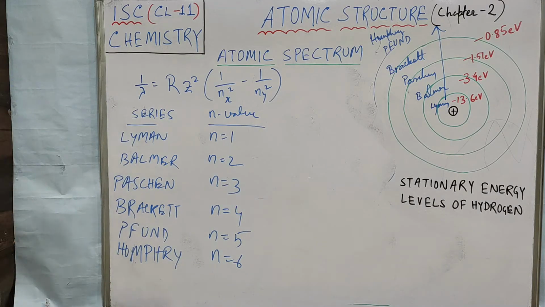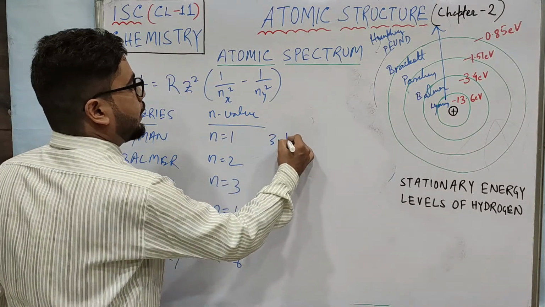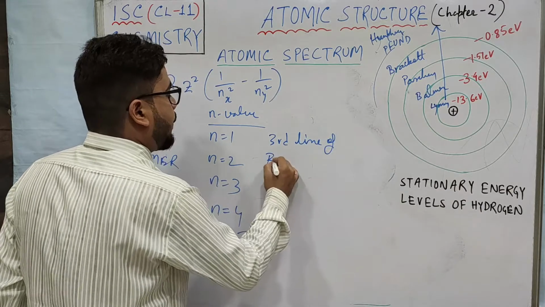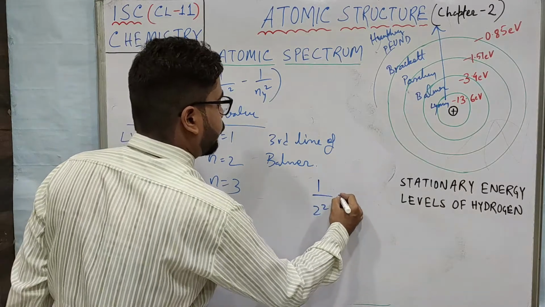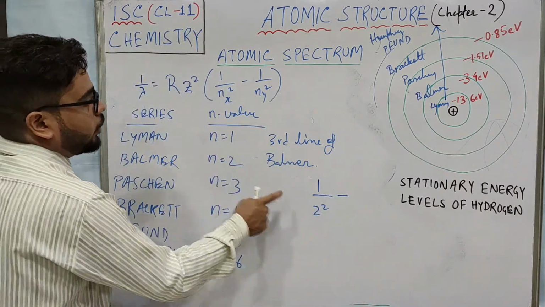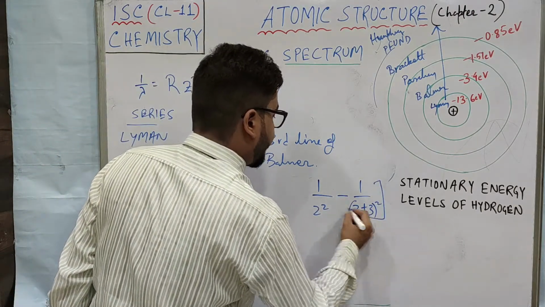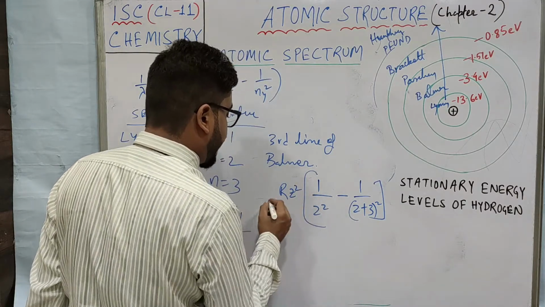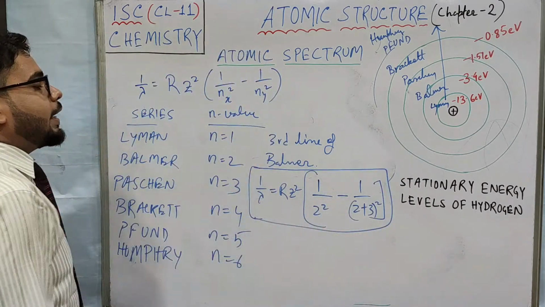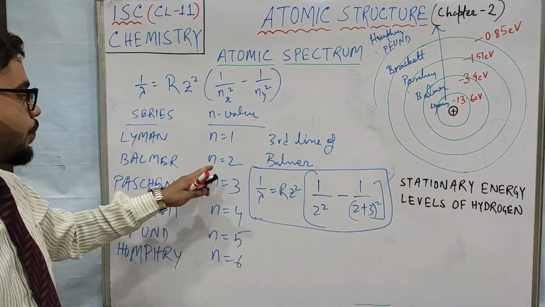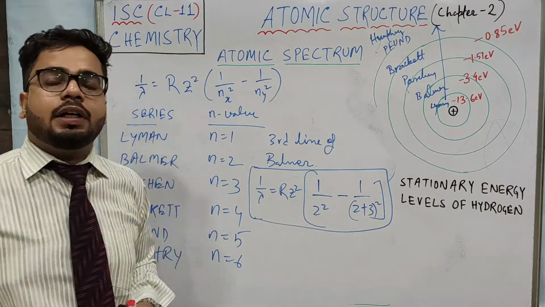So now if I say the third line of the Balmer series, what am I saying? For Balmer, you know the first n is 2. So I am writing 1 by 2 square minus 1 by (2 plus 3) whole square, since it is the third line of Balmer. This one is multiplied by R Z square, and that equals 1 by lambda. So this is the expression for the third line of the Balmer series. For Balmer it is 2, but third line, so 2 plus 3. In this way you have to calculate. I hope you have understood till here.